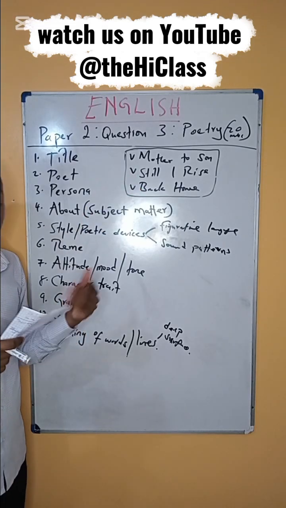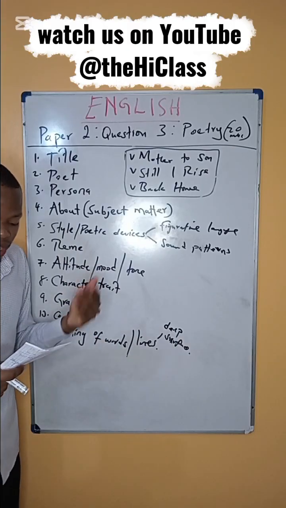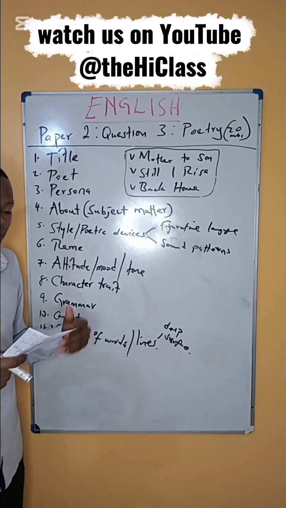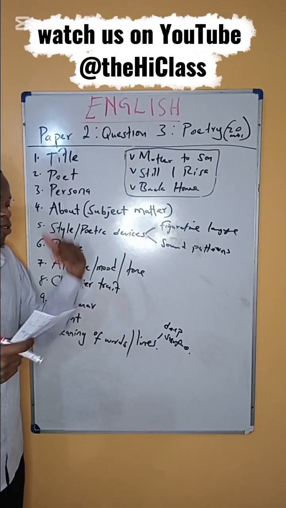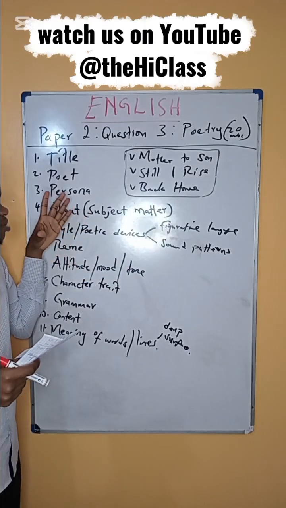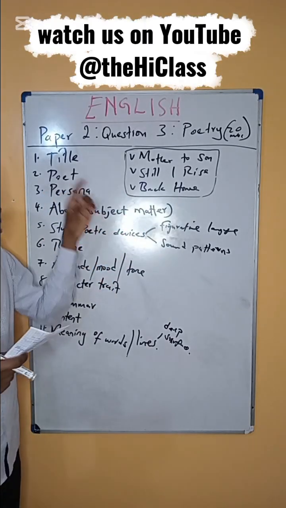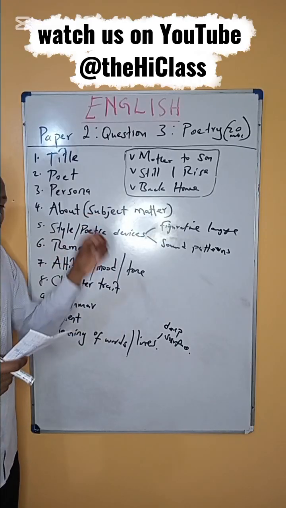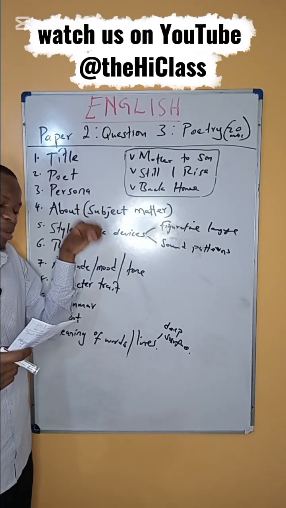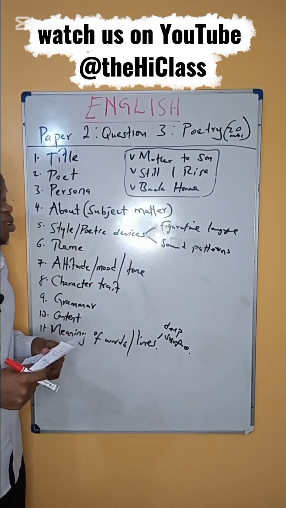Now, for Still I Rise, who is the persona? The persona is an oppressed woman. Now, what shows that the persona is an oppressed woman? In the poem, there's a line that says, "You may trod me in the very dirt." Of course, there's this unnamed oppressor that is trying to oppress this woman. So the persona is an oppressed woman. Then pick any line in the poem that shows the persona is that oppressed woman, and put it there. Then you'll score your full marks.